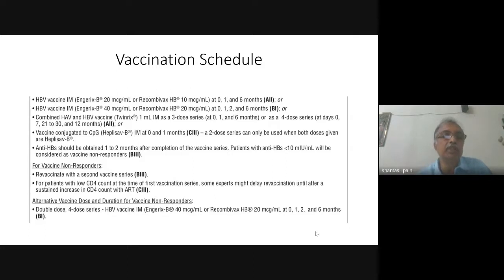For non-responders, you revaccinate with a second vaccine series. Some experts might delay revaccination until a sustained increase in CD4 count with ART has occurred. The alternative vaccine dose and duration for vaccine non-responders can be a double dose, 4-dose series of hepatitis B vaccine.